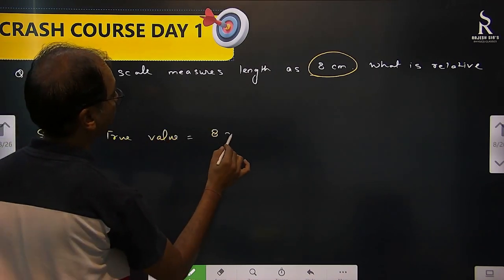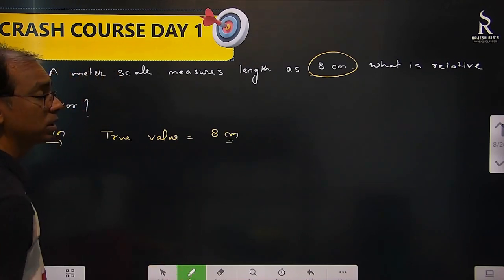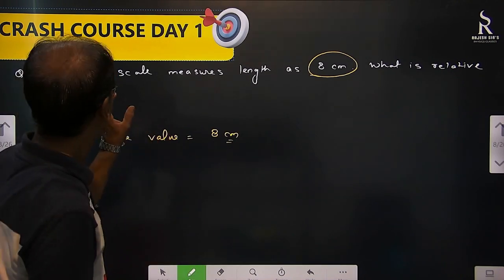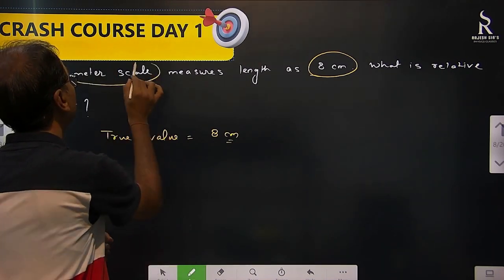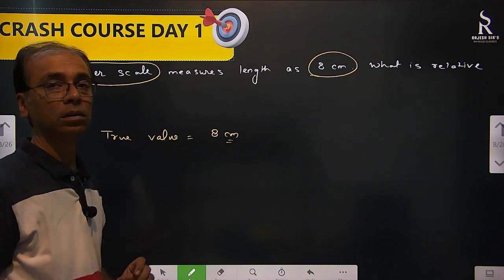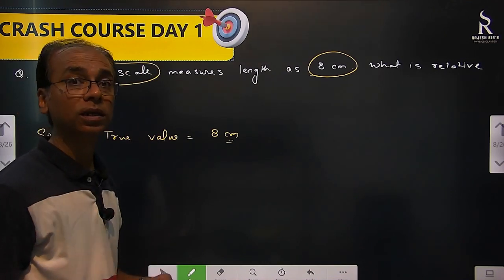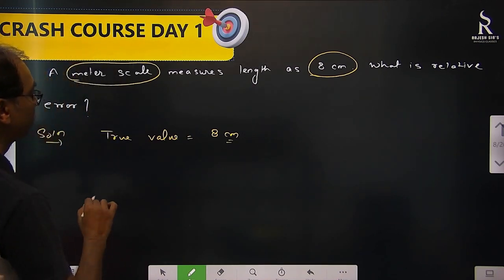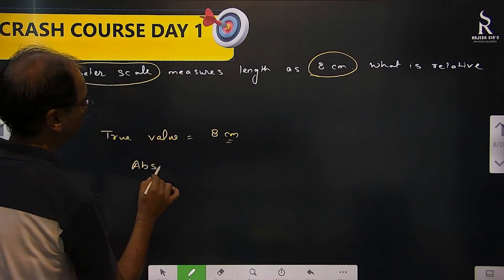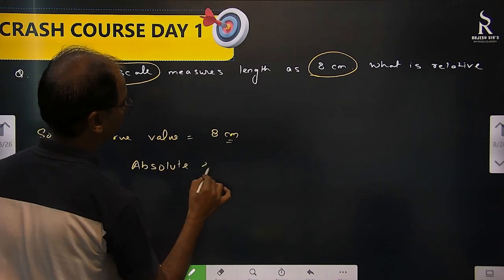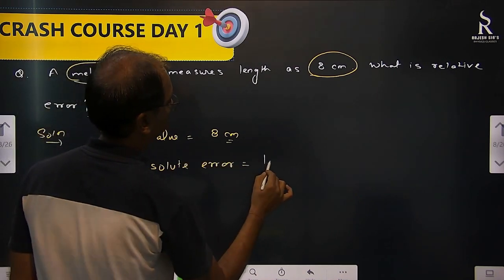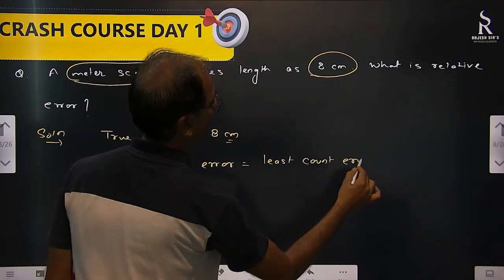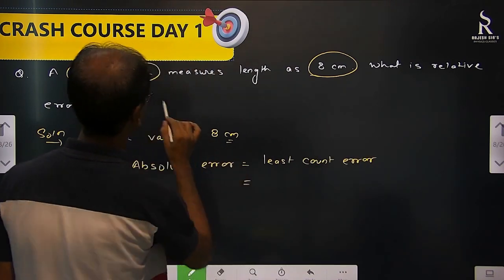And he is asking what? Relative error. So where is the error in that? Where is the absolute error? So a meter scale is there. Which error is possible in that? Least count error is possible, no? So least count error here will become the absolute error. And what is the least count error in a meter scale? 1 mm.